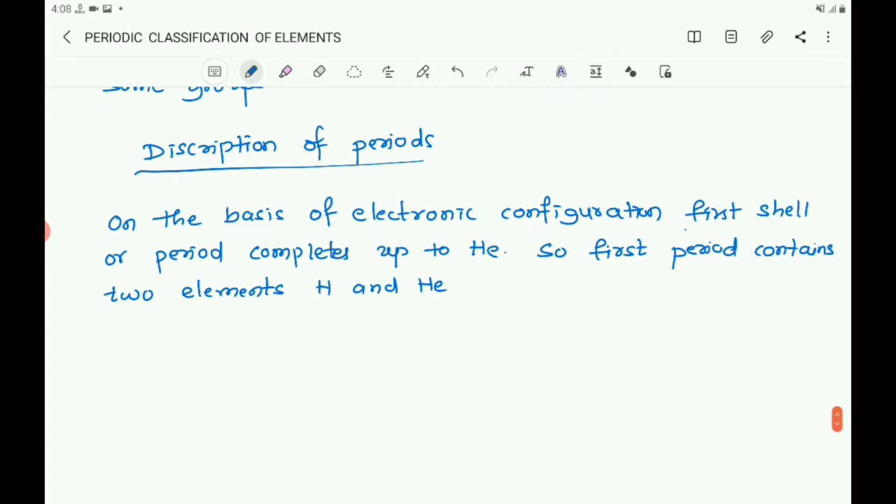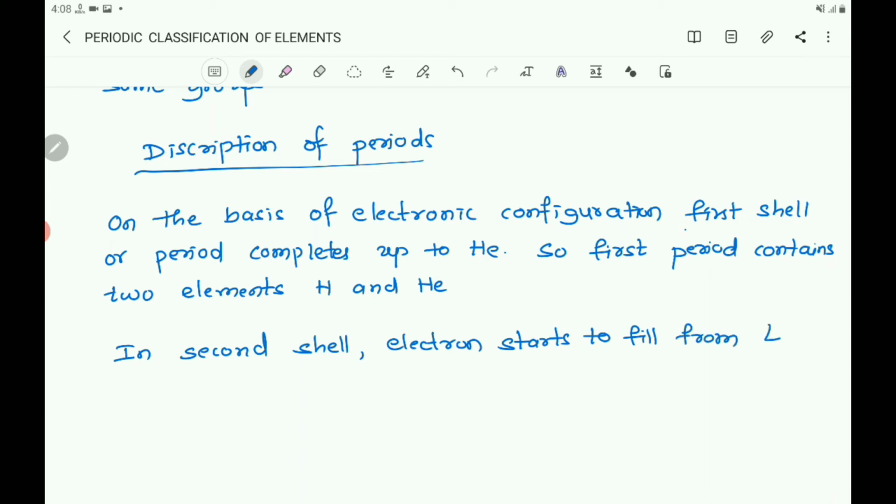In the second shell, electrons start to fill from lithium, Li, and it gets 8 electrons up to Ne. Ne is neon, atomic number 10.